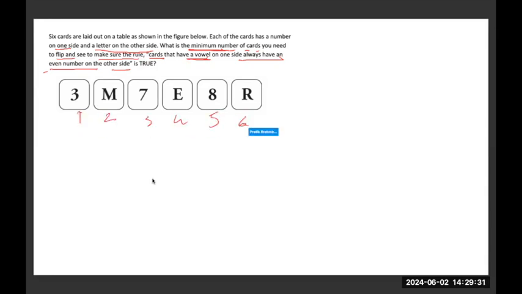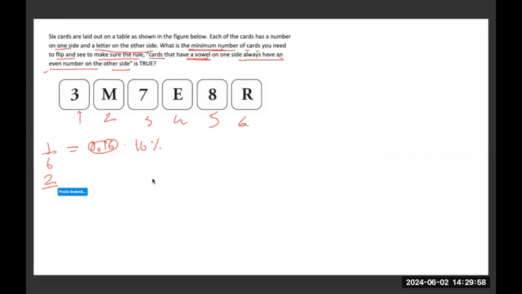So if we are flipping one card, the probability or the percentage of getting it to be true will be 1/6, which is approximately equal to 0.166. That is almost 16%, which is very less.